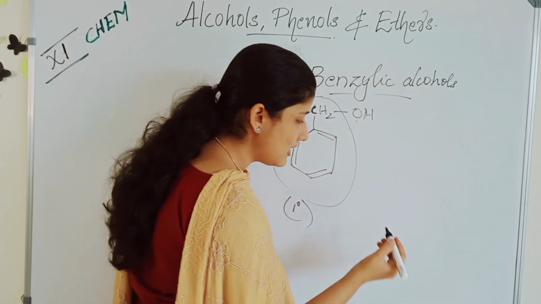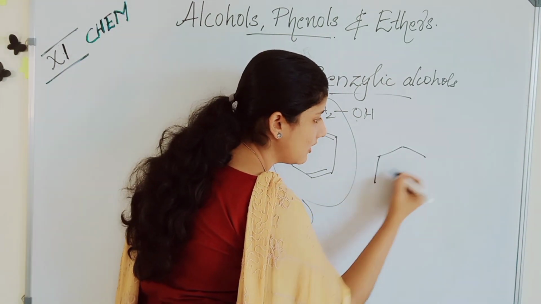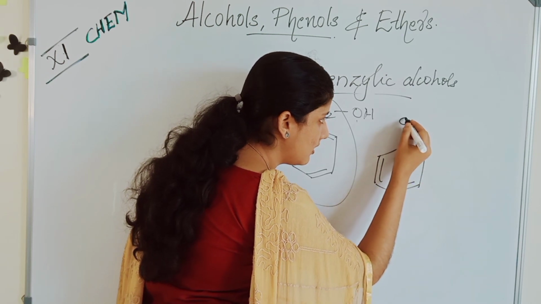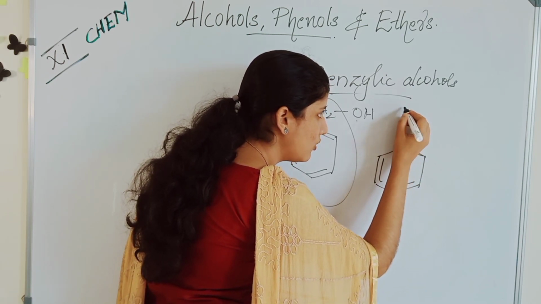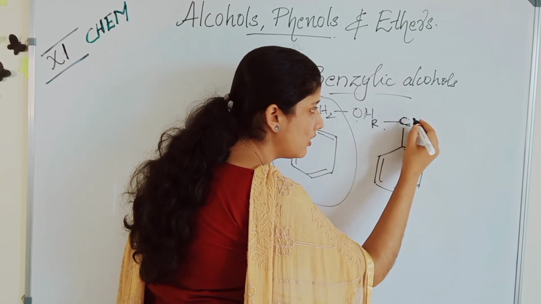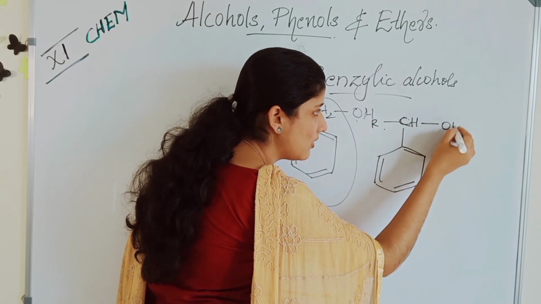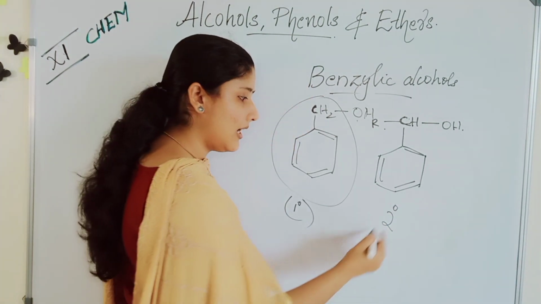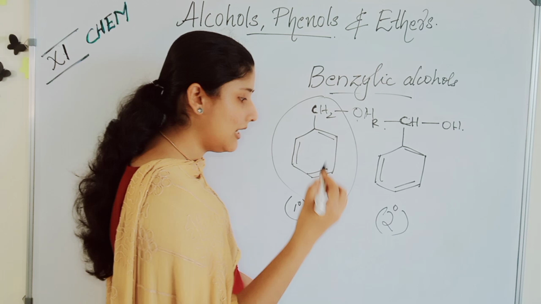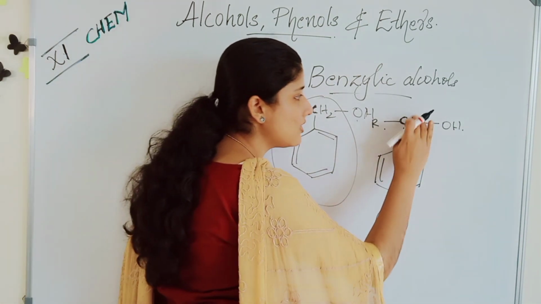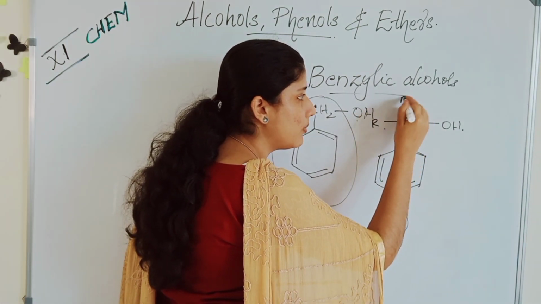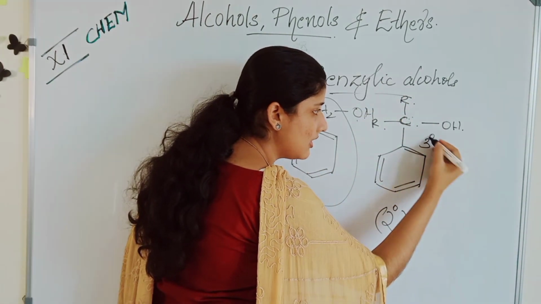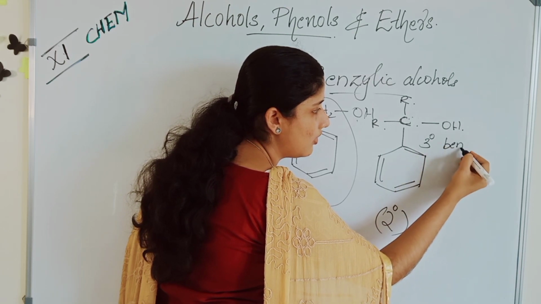Okay. Next, what is secondary? If the benzene is attached to a carbon with an R group, CHOH, this is a secondary benzylic alcohol. When this hydrogen is replaced by another R group, this is a tertiary benzylic alcohol.